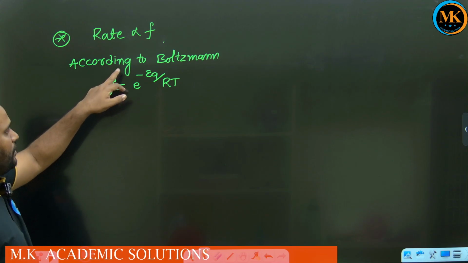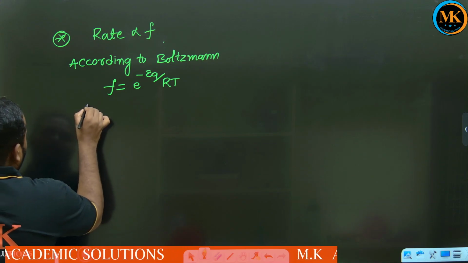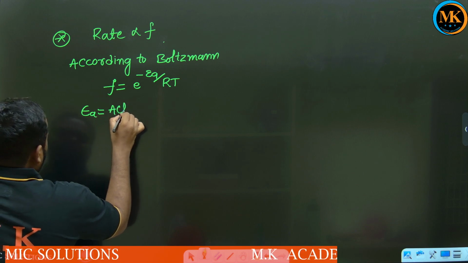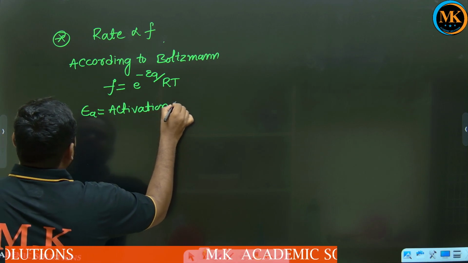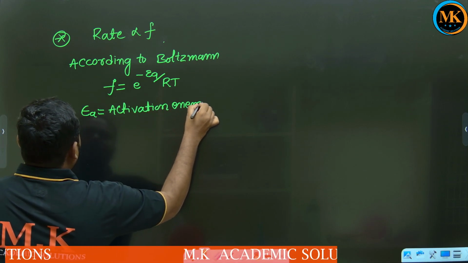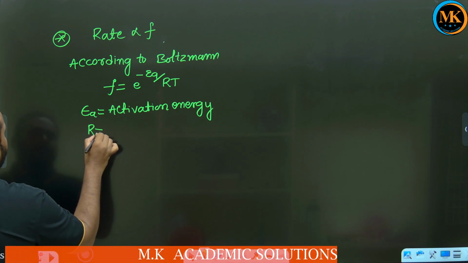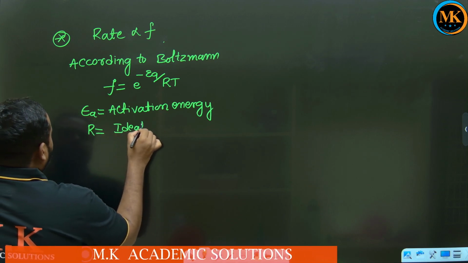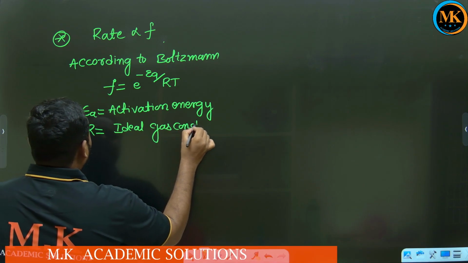Here F is the fraction of effective collisions. Ea is the activation energy. R is the ideal gas constant.